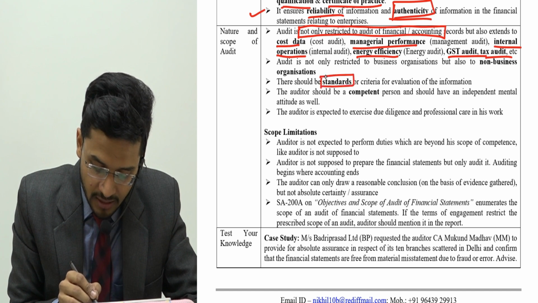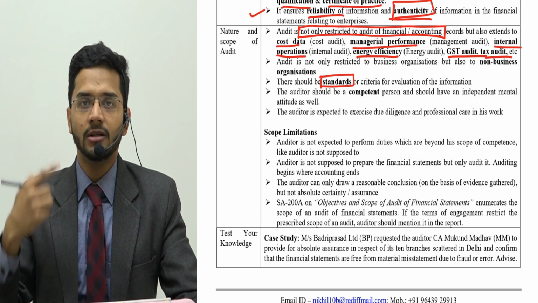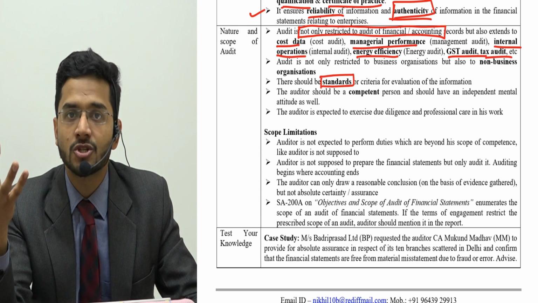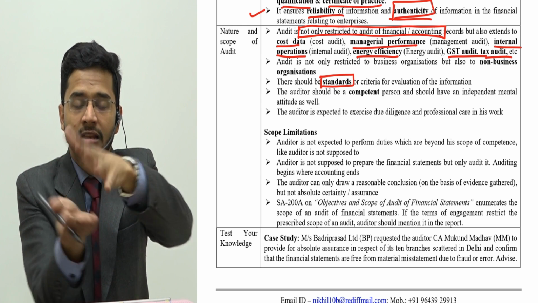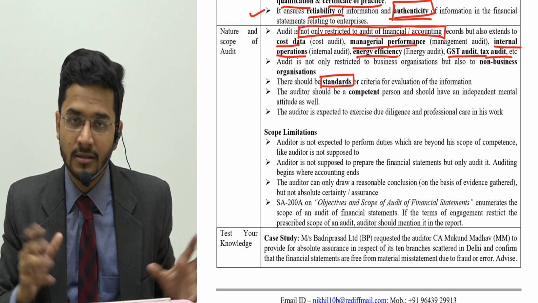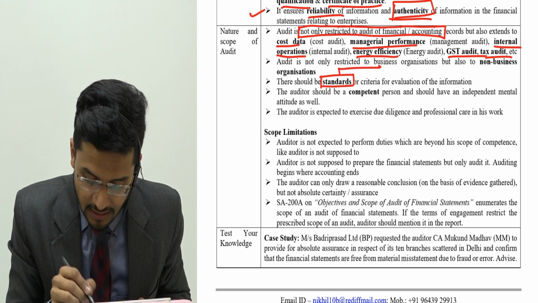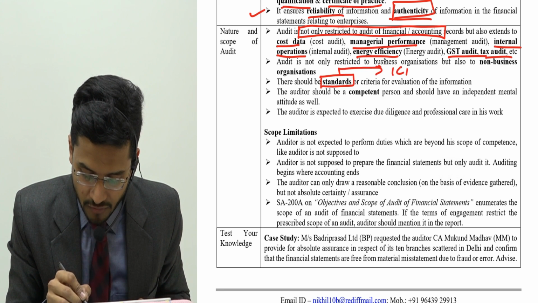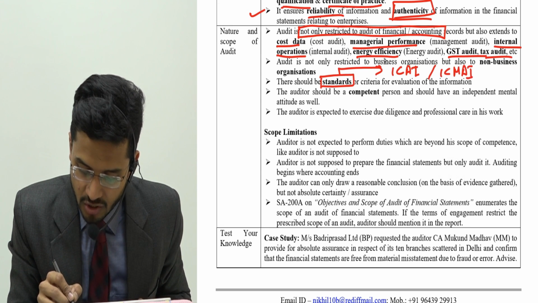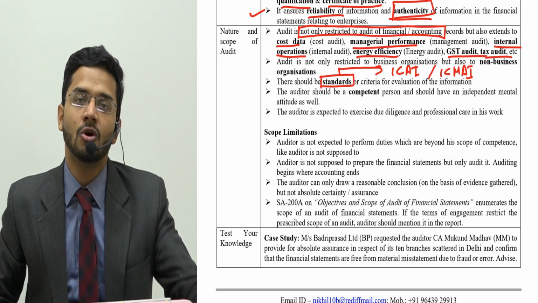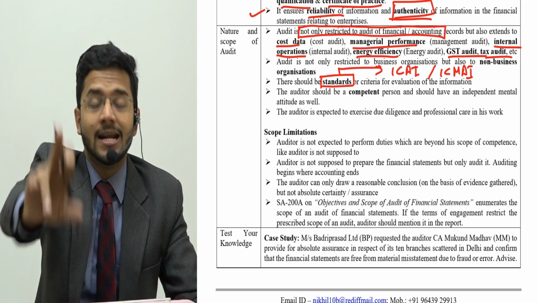Then number 2, there are standards for doing audit: how to do audit, how to cull out and pull out the necessary information, how to prepare a documentation file for yourself. All these things are governed by standards, and in our case the standards are given by the Institute of Chartered Accountants of India as well as the Institute of Cost and Management Accountants of India. Standards have been given by both of these organizations. In our course, standards are not there.